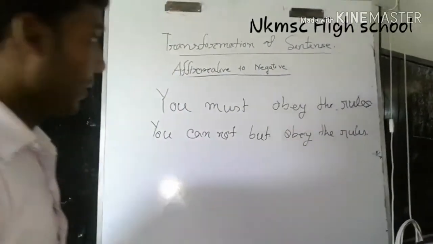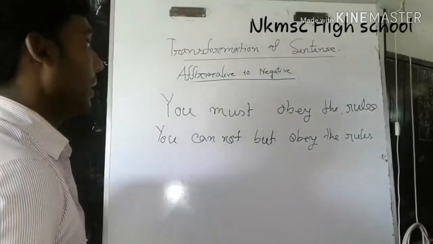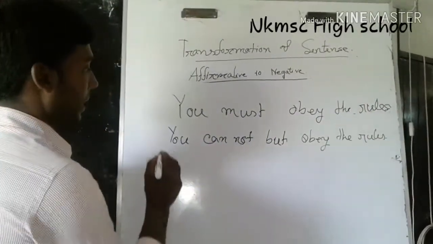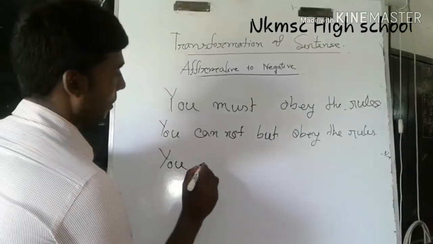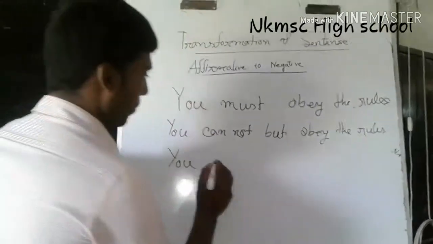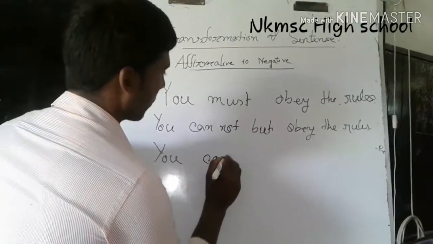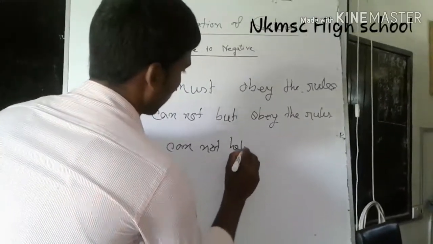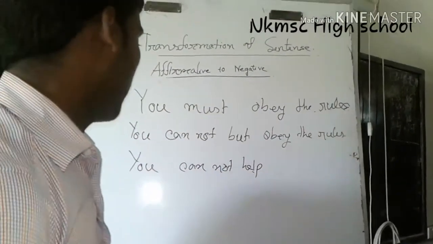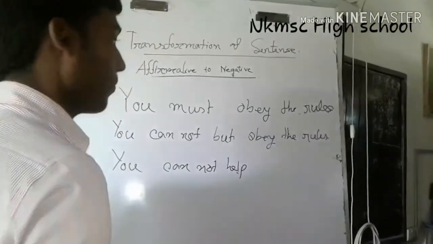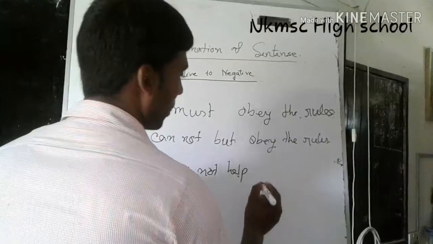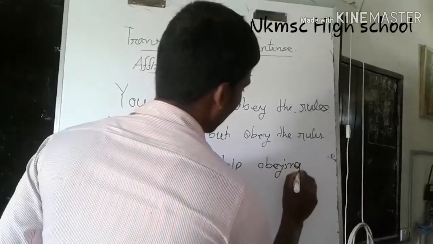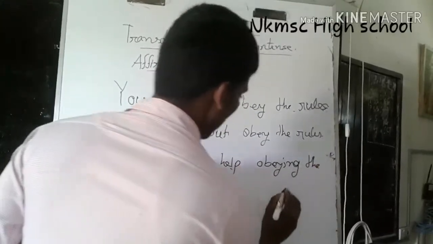And you can also make affirmative to negative in another way. You must obey the rules becomes you cannot help. Dear students, when you take cannot help, of course you will add ing to the verb obey: obey the rules.